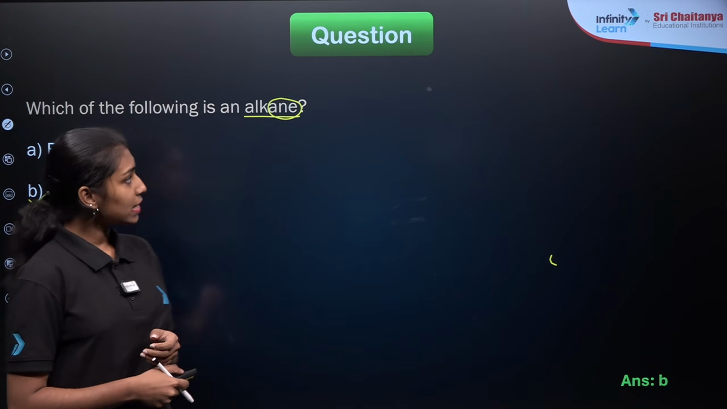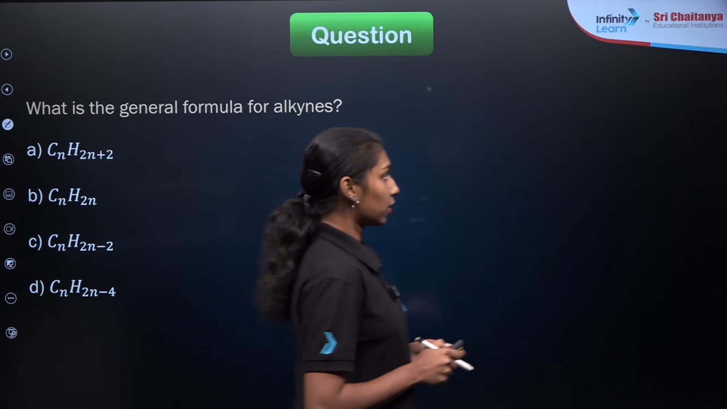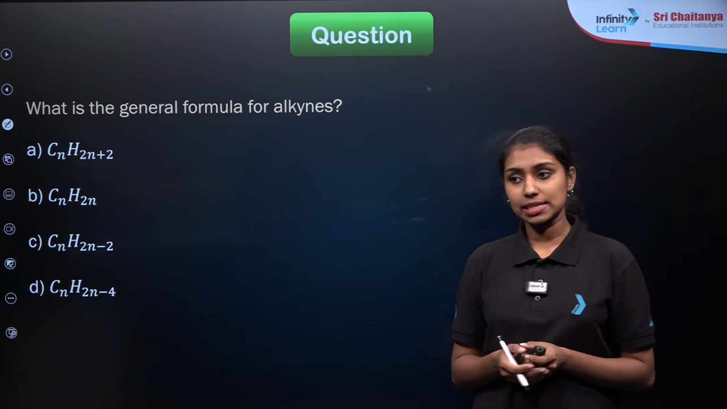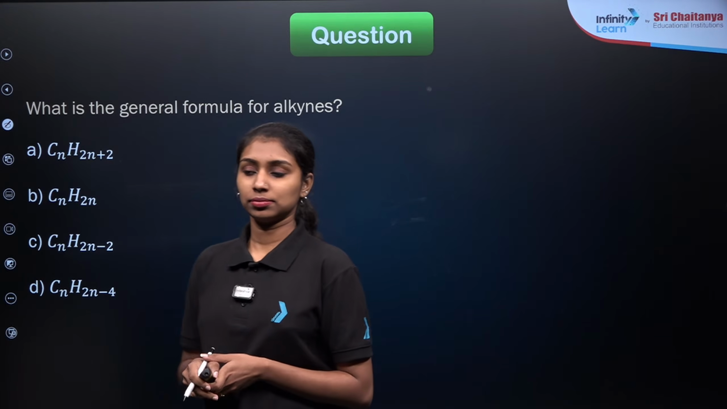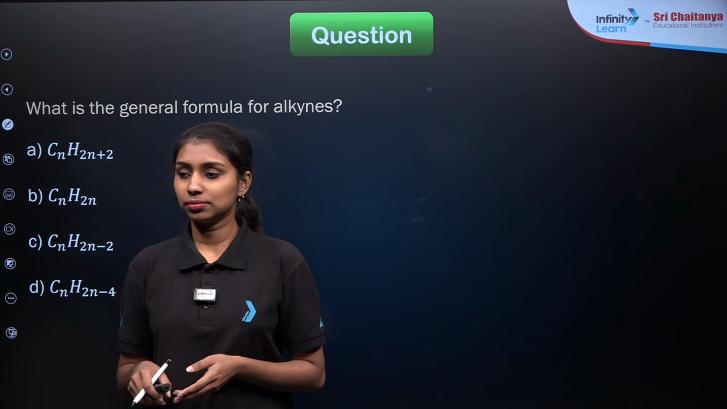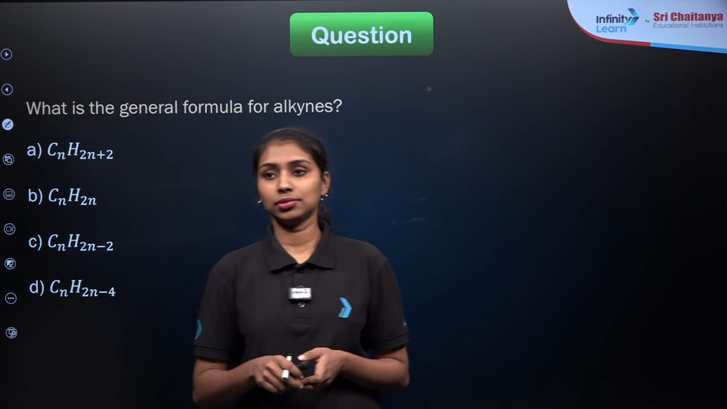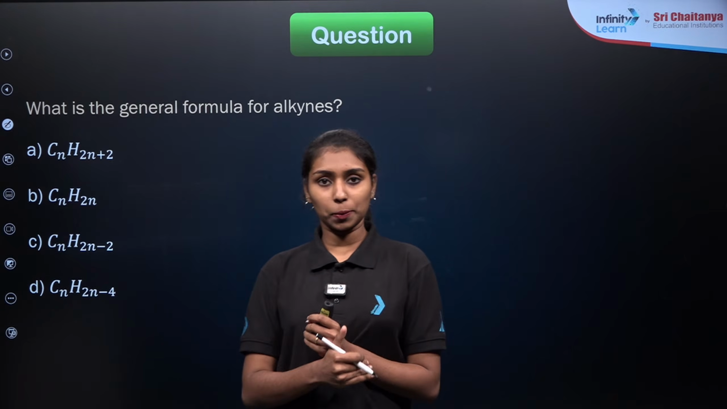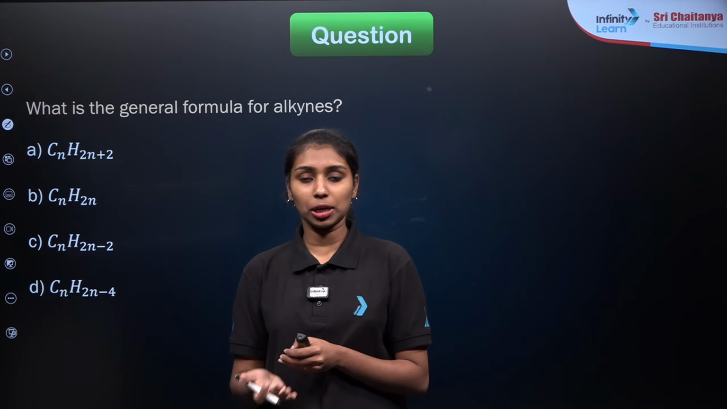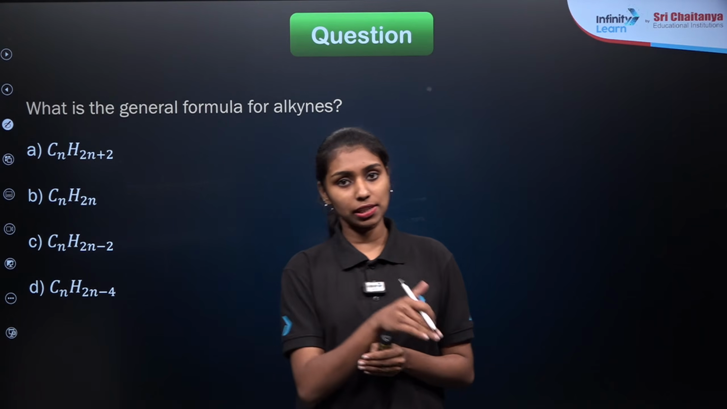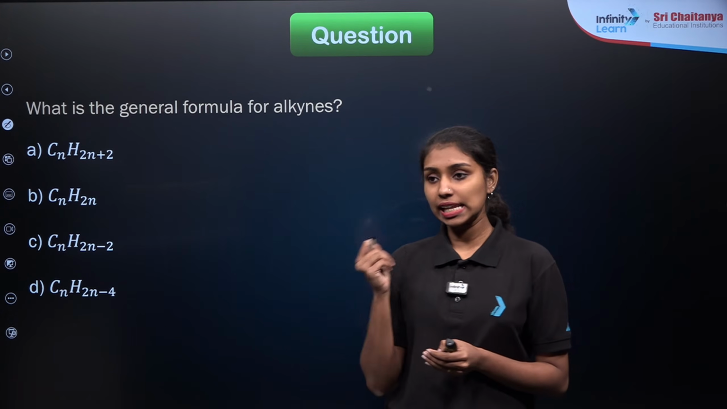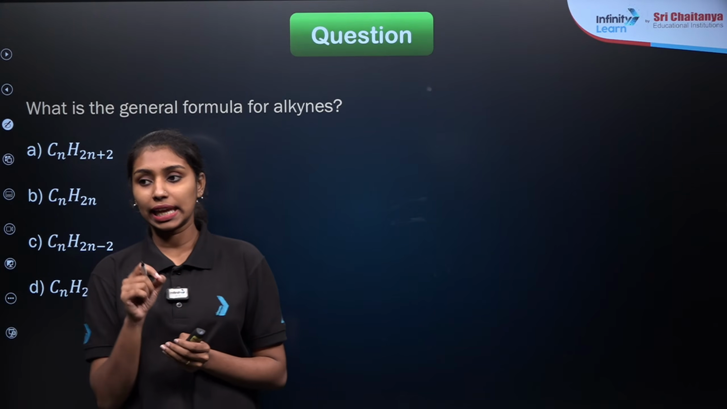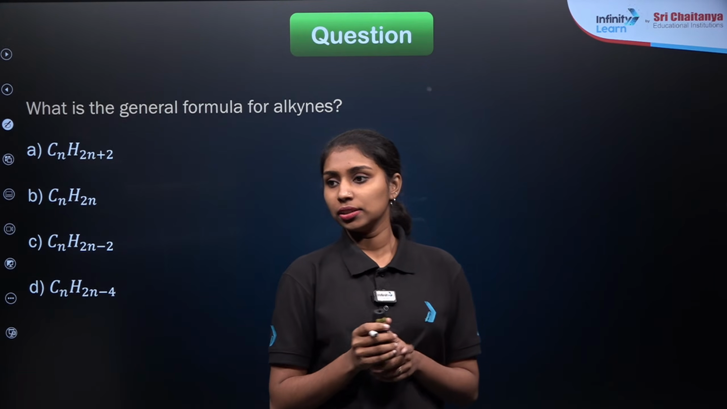Now let us go with our second question. What is the general formula for alkynes? In the hydrocarbons part, we have discussed the classification of hydrocarbons, saturated and unsaturated hydrocarbons. Among them, we discussed alkanes, alkenes and alkynes. In that part, I have already discussed the general formula for alkanes, alkenes and alkynes.